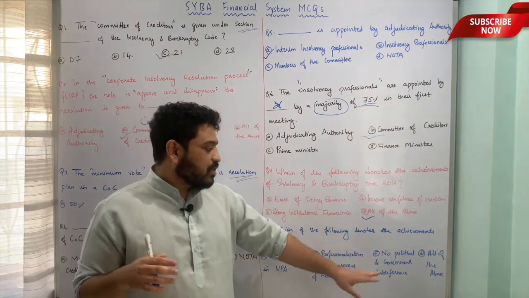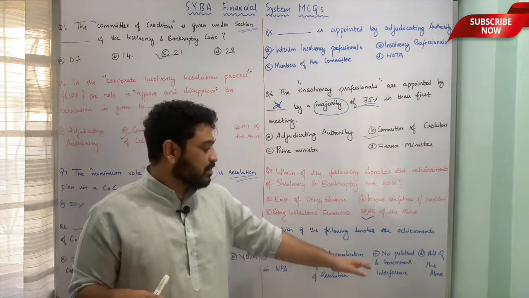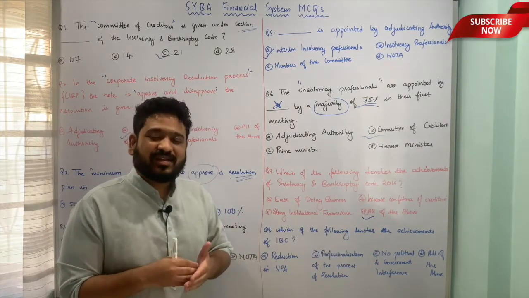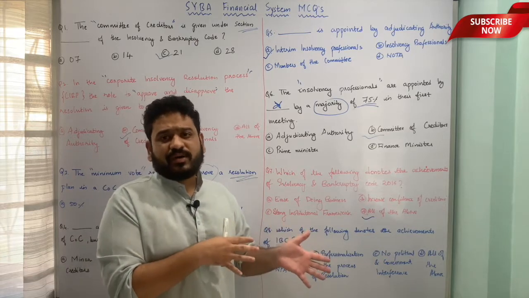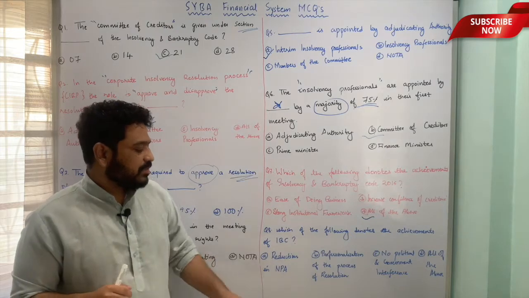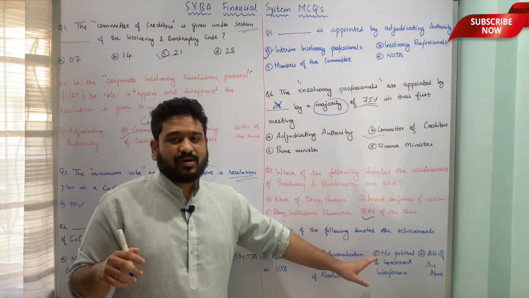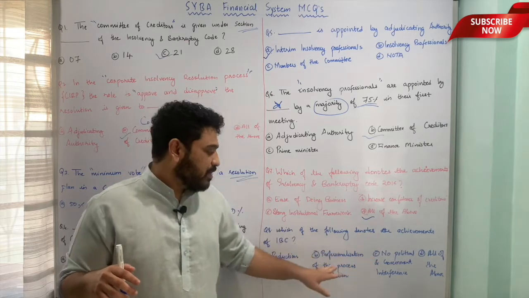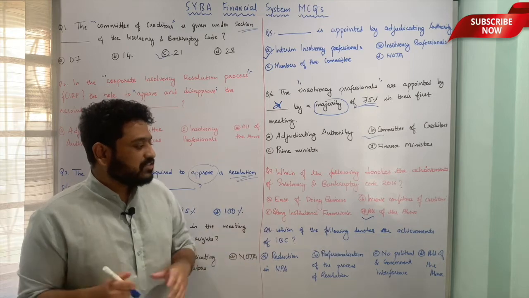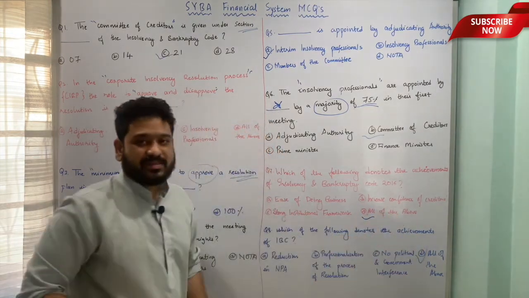The third is no political or government interference. Now to what extent is really difficult to tell, but in some sense or the other, there is a reduction in interference by both politicians as well as the government per se. And last is all of the above. That means reduction in non-performing assets, no interference by political parties and leaders and government, and also professionalism in the process of resolution. So here the achievements are denoted by all of these three things, and therefore option D, all of the above, is the correct answer.